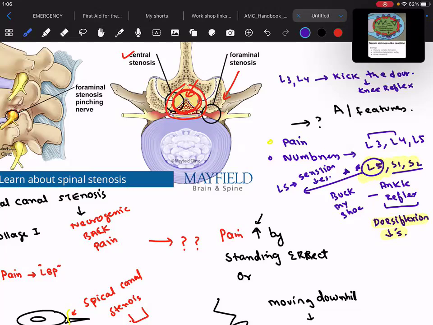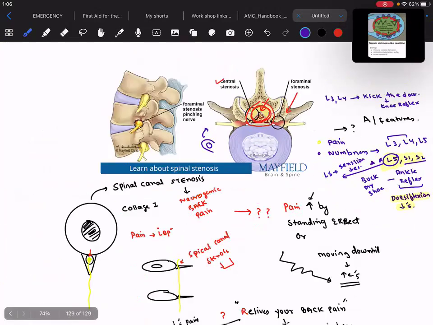What does that mean? No great toe extension means, if this is the great toe, it is not moving up, it is not doing dorsiflexion, it is not getting extended. And that's more importantly seen in those patients who have a decreased ankle reflex. Therefore, those patients should be identified as a case of none other than spinal canal stenosis. This is what you need to know.